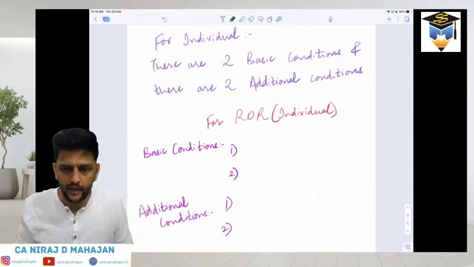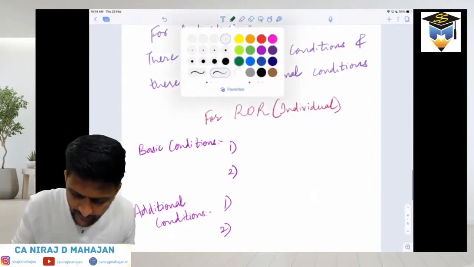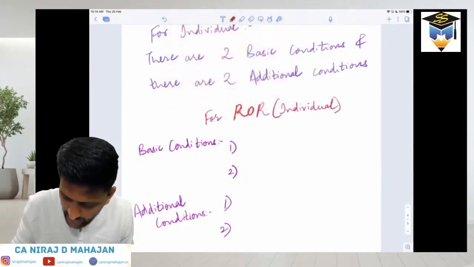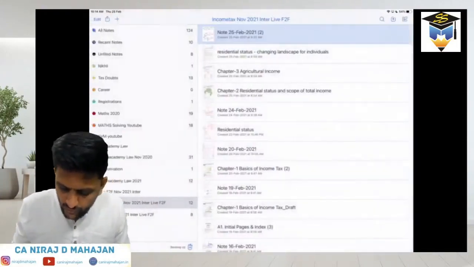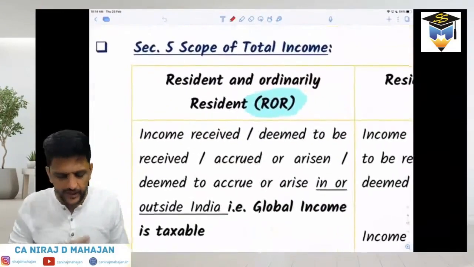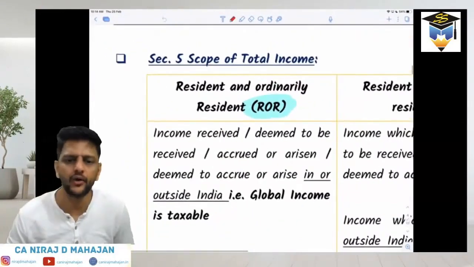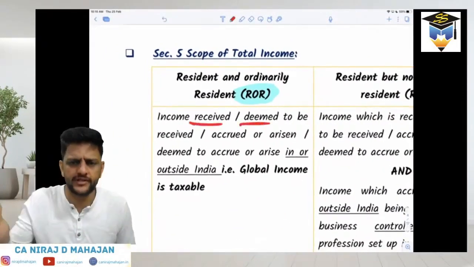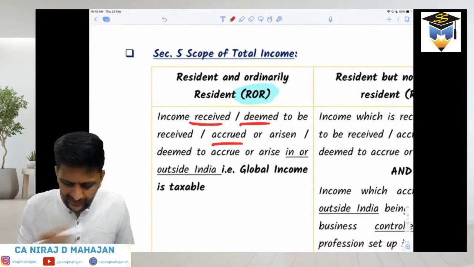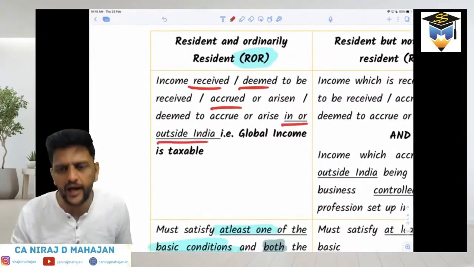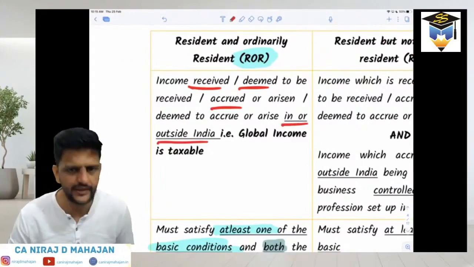Okay? Now, please pay attention. How will it matter whether you are ROR or RNOR or NR, bachcho? Check what the law says, what the tax says. Please pay attention. If you are ROR, income received actually or deemed to be received, accrued or arisen or deemed to accrue or arise in or even outside India will be taxable in India.